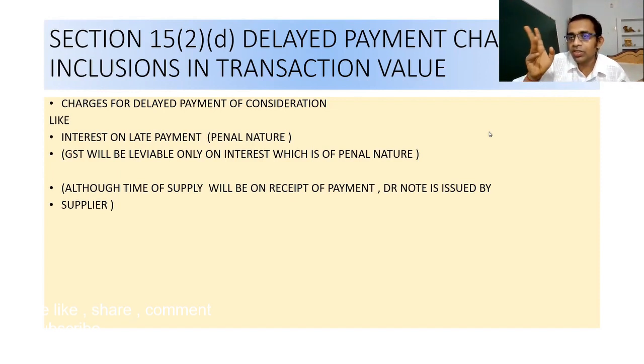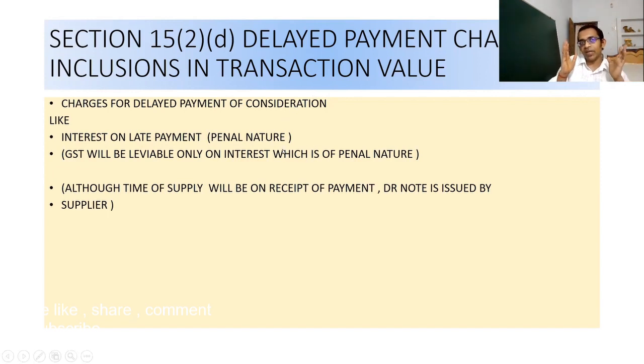But I want to clarify one thing: on the basic amount, on rupees 1 lakh, the time of supply will be calculated as per normal provisions, meaning the date of issue of invoice or date of payment, whichever applies.